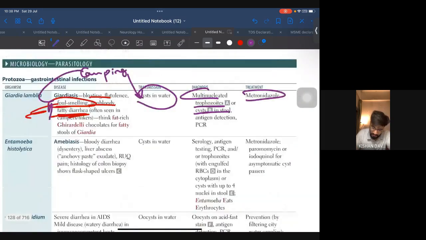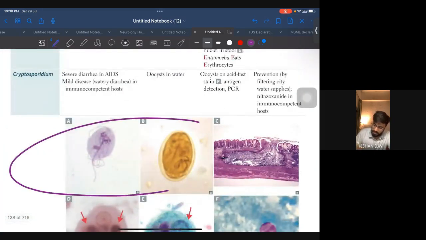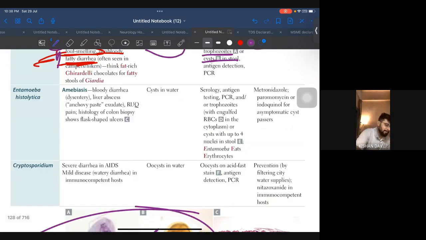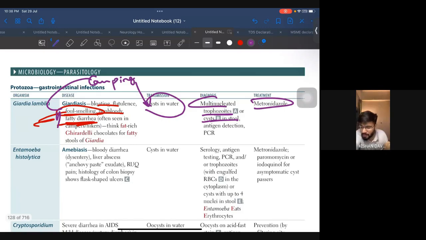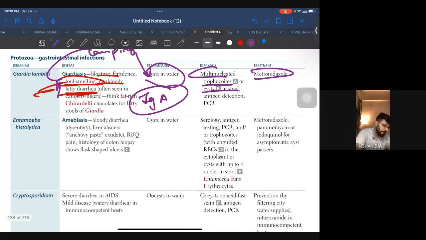So this is how Giardia will look. And guys, remember the same image was asked to me in the exam. So in this also the image is very important. Okay, so Giardia lamblia done. Let me see other important things. Nothing else, just remember IgA deficiency is associated with Giardia. We did this in the immunodeficiency disorders. Remember? So there also we did Giardia. Just make sure you know that.